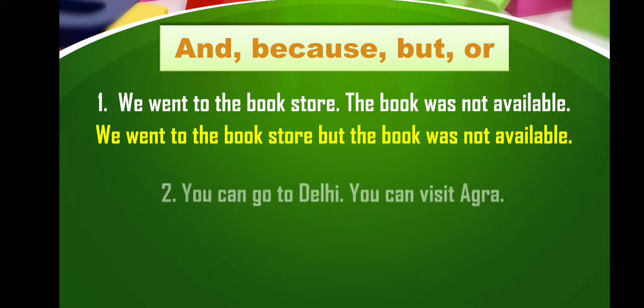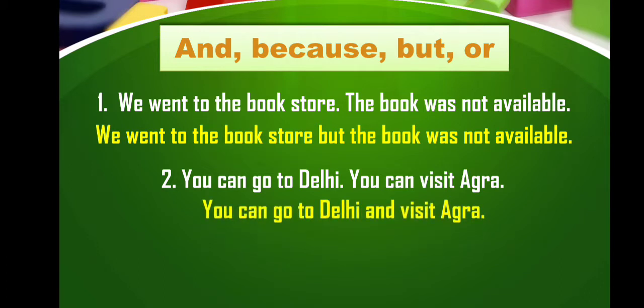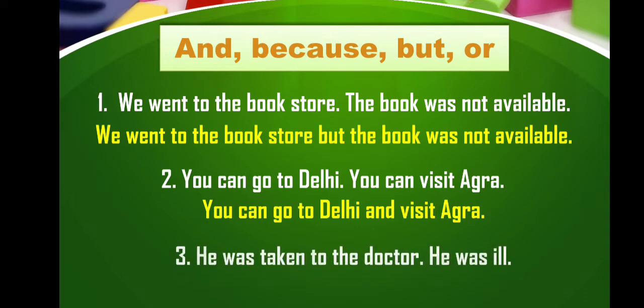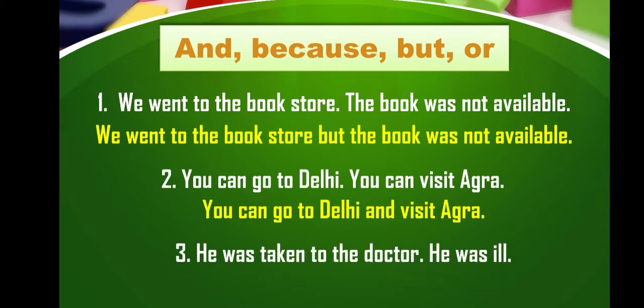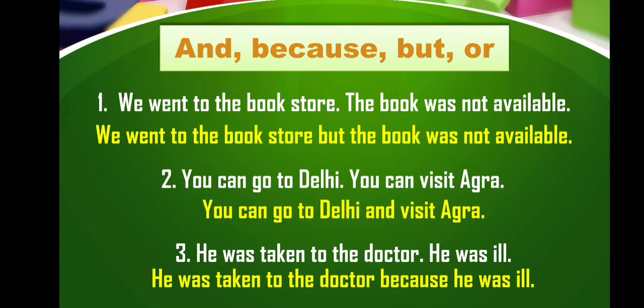The next sentences are you can go to Delhi, you can visit Agra. Here again two sentences are given and we have to make them one. Which conjunction will we use? Yes, we will use and here. So the answer will be you can go to Delhi and visit Agra. Next sentences are he was taken to the doctor, he was ill. Again two sentences are given and which conjunction will we use? Yes, because. So the answer is he was taken to the doctor because he was ill.